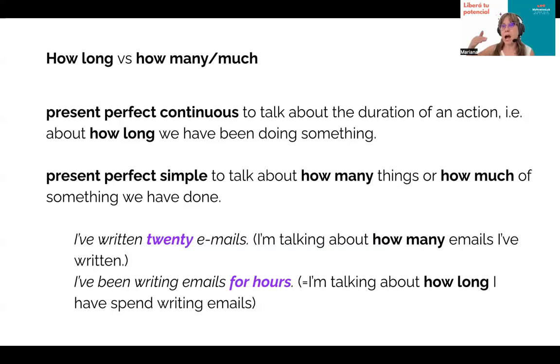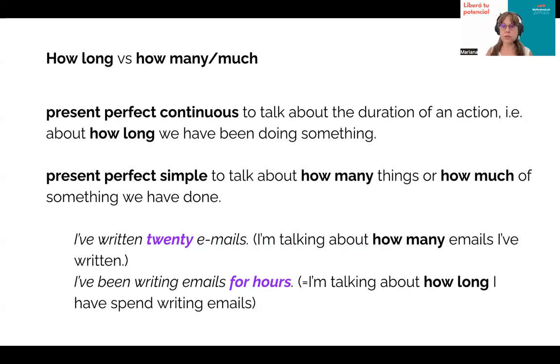We're talking about how long the situation or the duration of the action took. But in present perfect simple, we talk about how many things or how much of something we have done. Like I've written 20 emails.